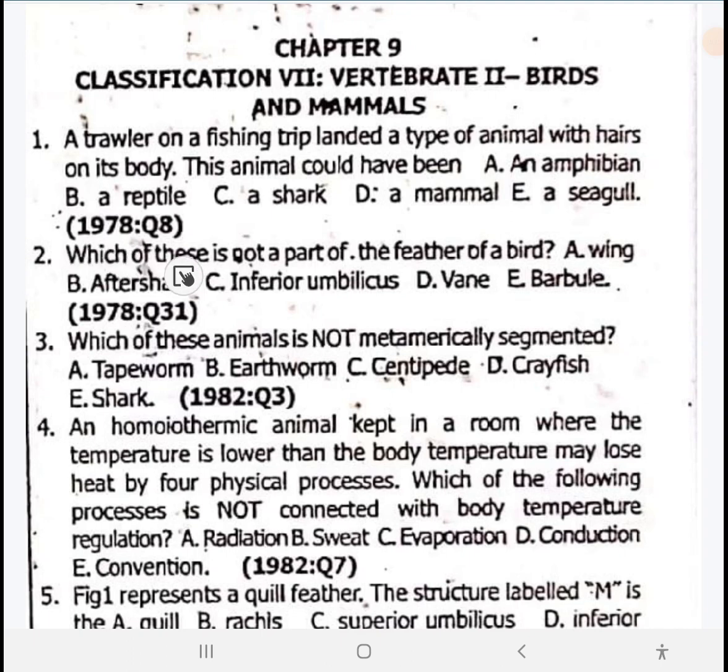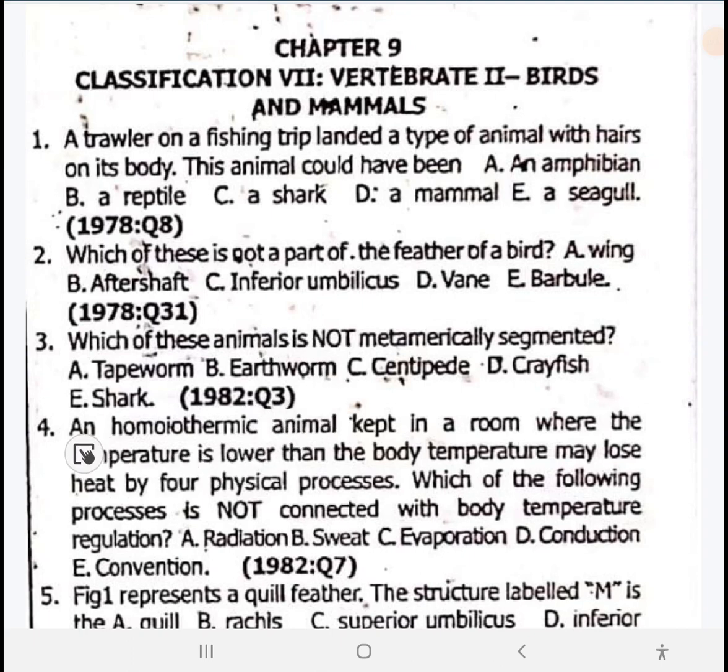Question 2: Which of these is not a part of the feather of a bird? The one that is not part of the feather of a bird is the wing. Number 2 is option A. The wing is not a feather of a bird. Question 3: Which of these animals is not metamerically segmented? The shark is not metamerically segmented.